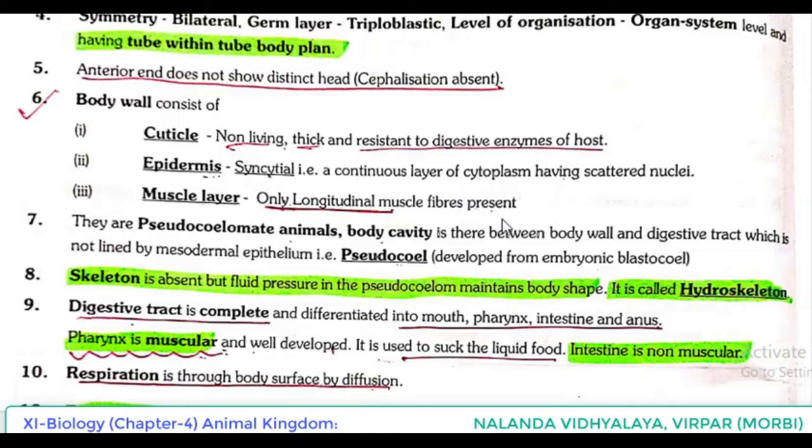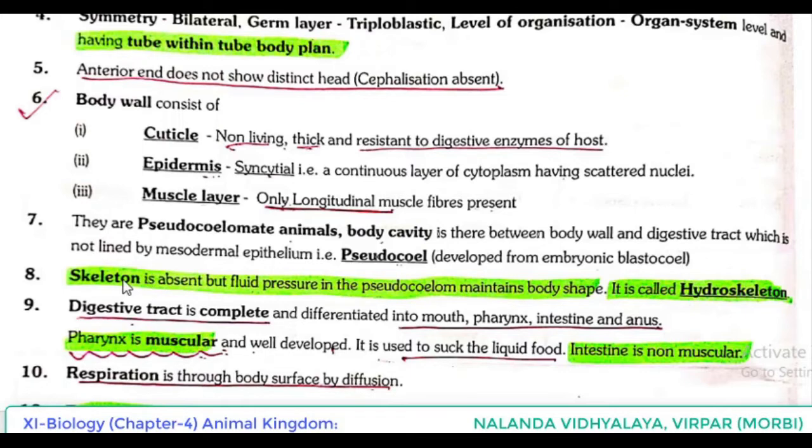Next point, they are pseudocoelomate animals. Body cavity is there between body wall and digestive tract, which is not lined by mesodermal epithelium, that is pseudocoel, developed from embryonic blastocoel.